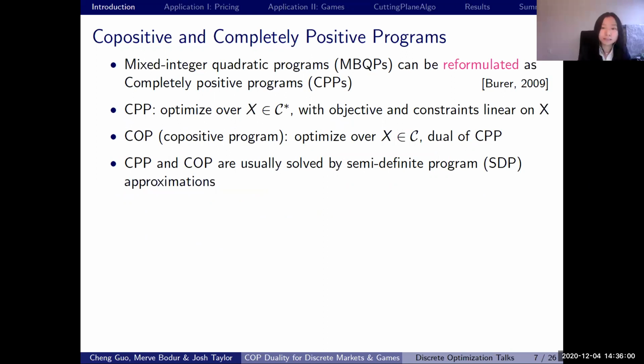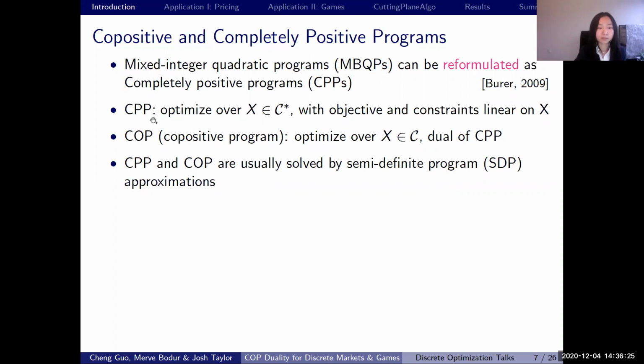In our work, we are using this classical result for mixed binary quadratic programs, or MBQPs, which is a generalization of MIPs with quadratic objectives. So this result says that MBQPs can be reformulated as completely positive programs, or CPPs. So what is a CPP? A CPP is a linear optimization problem over a completely positive cone.